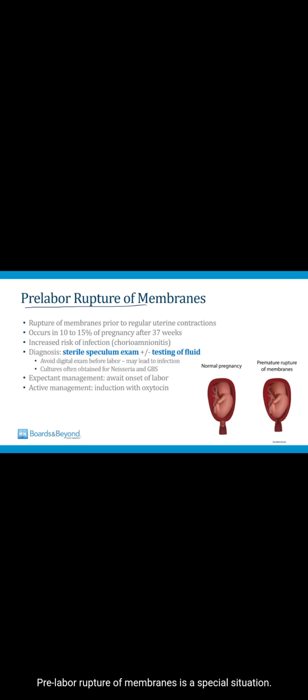Pre-labor rupture of membranes is a special situation. This refers to the rupture of membranes prior to regular uterine contractions, and occurs in up to 15% of pregnancies after 37 weeks. So these women rupture the membranes before they've gone into labor. And the risk to the woman in pregnancy here is that there's an increased risk of infection once the membranes have ruptured. Chorioamnionitis may occur if this is allowed to go on without delivering the baby for a long period of time.